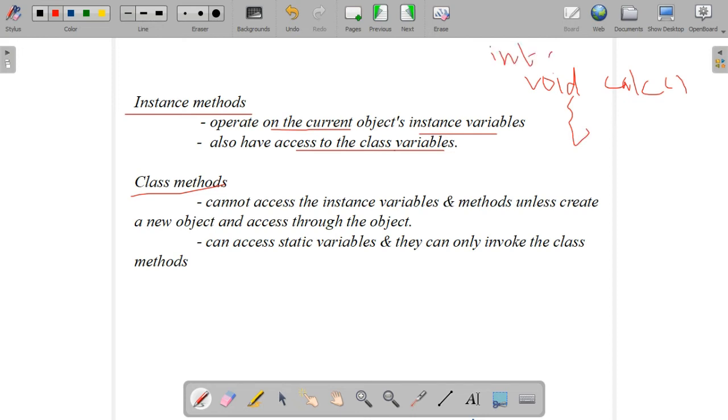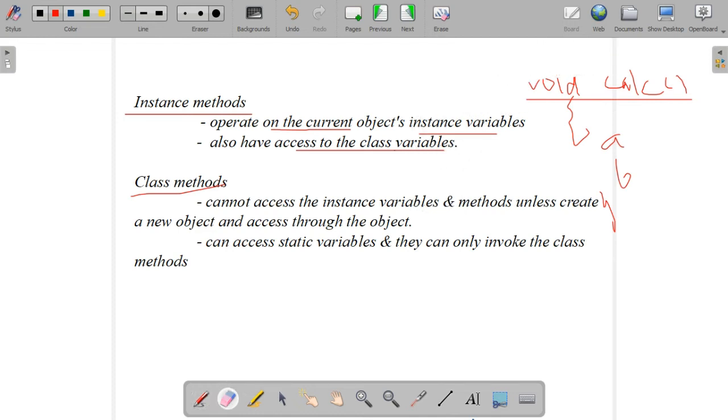It can access both. Example, if we declare a method named void calc(), this is an instance method. Inside this instance method, whatever instance variable we have declared in the class, int a, and static int b, both a and b can be accessed here. We can access a and b inside that instance method.